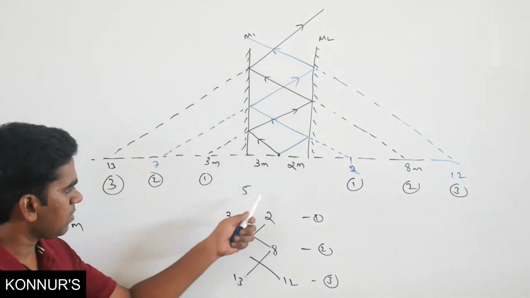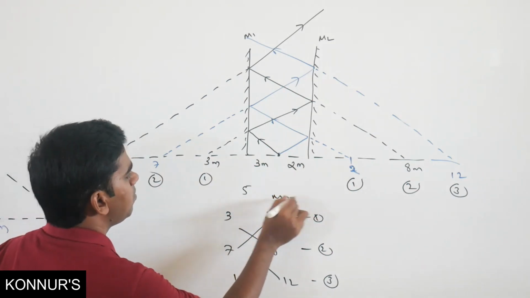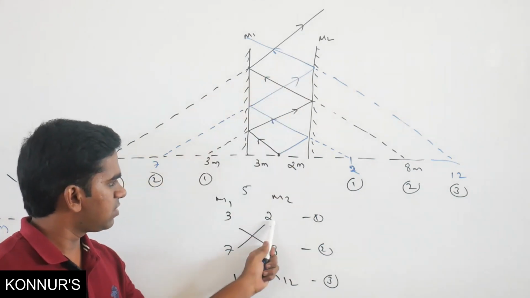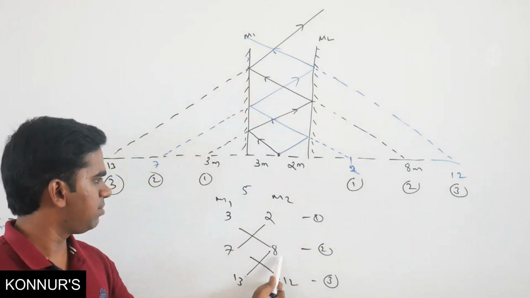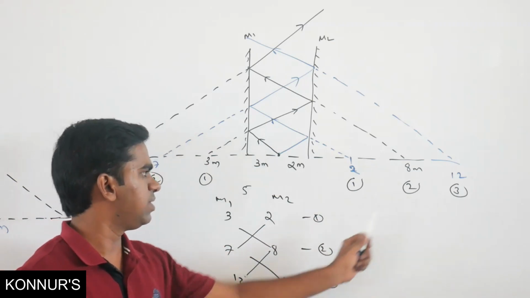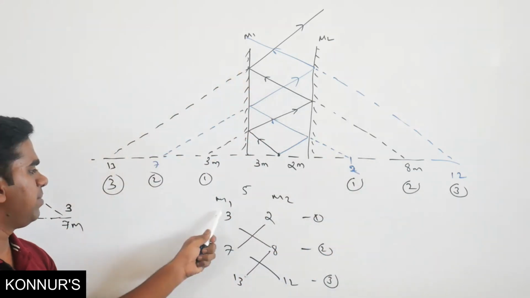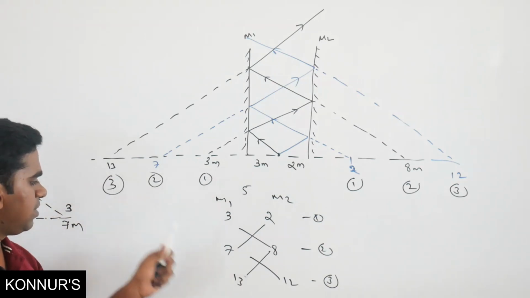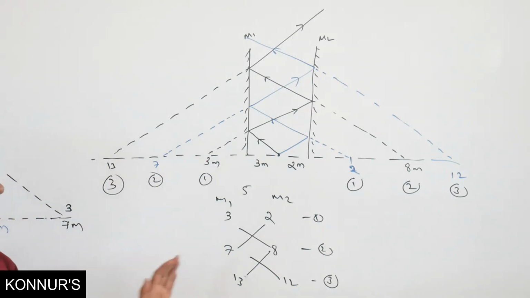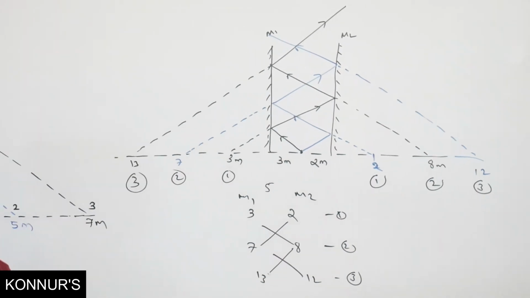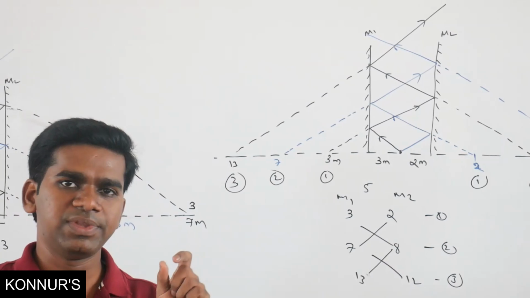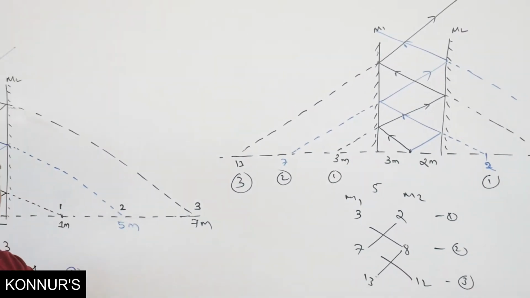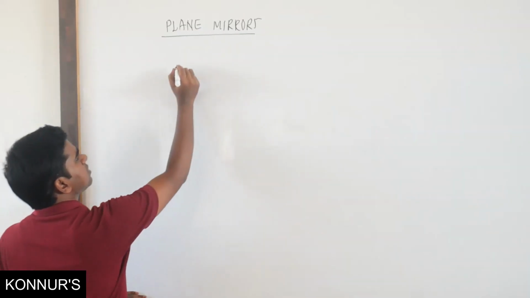See here, if you take this as the M2 mirror and this as the M1 mirror, from the M2 mirror, the first image is at 2 meters, the second image at 8 meters, the third image at 12 meters. From the M1 mirror, the first image is at 3 meters, the second image at 7, and the third image at 13. So simply if you use this shortcut method, you can easily find out the distance of different images from mirrors M1 and M2. You can practice this one. It will become easy.